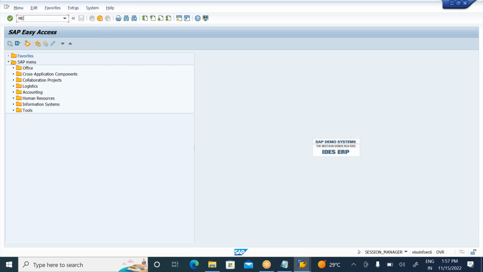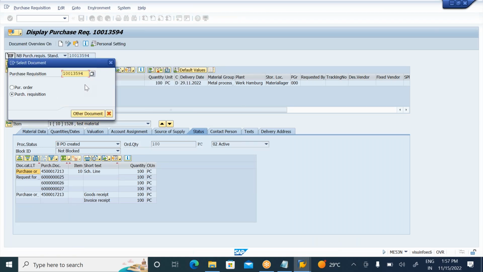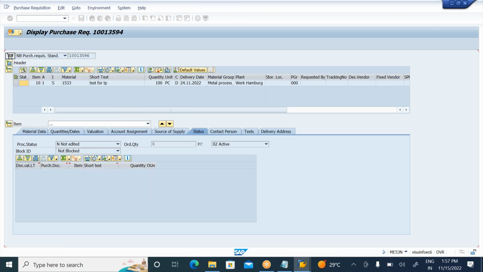Now once you observe this purchase request number, this purchase request is actually created by the system, not by the user. You simply go to ME53N and let us see it displays the PR also. So this purchase request is created by the system. Now observe your PR number. This is the PR number here. Now this PR is created by the system automatically.